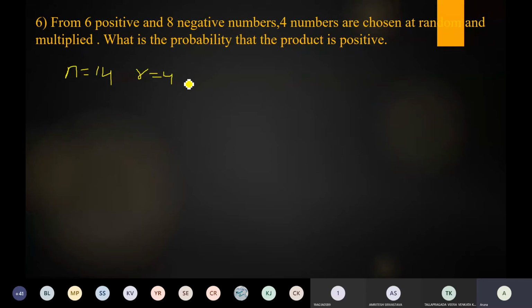Now first we have to find out n(S). Out of 14 numbers we have to select 4 numbers only, so n(S) is equal to 14C4. What is the 14C4 value? 14 factorial by 4 factorial into 10 factorial, which is 1001. So n(S) is equal to 1001.